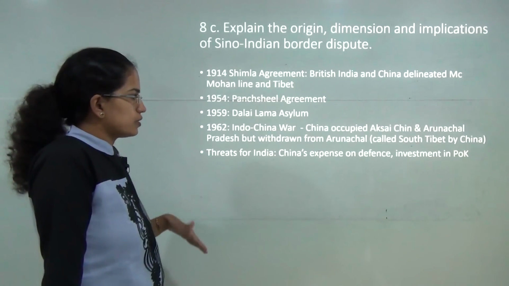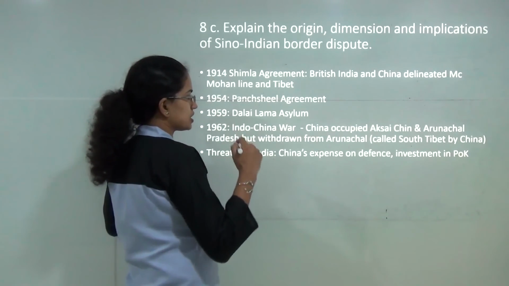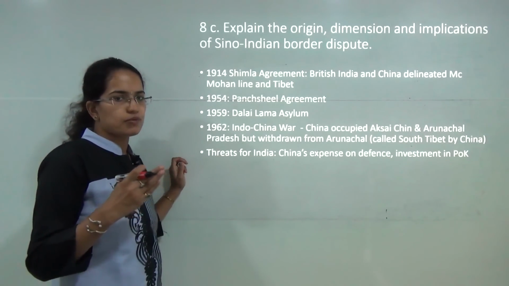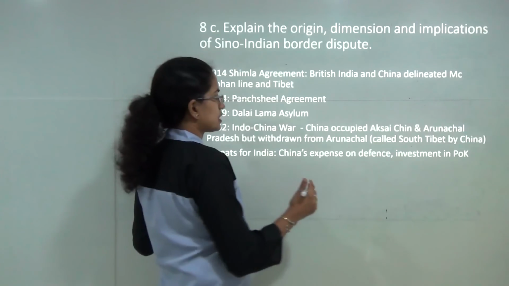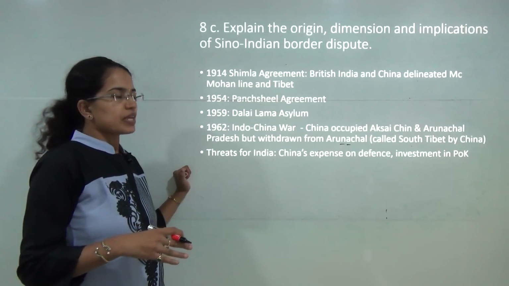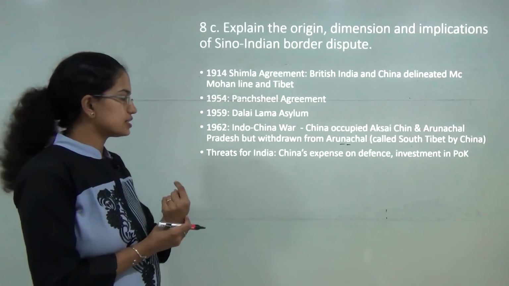In 62, the Indo-China war, and how China occupied the regions of Aksai Chin and Arunachal Pradesh, but finally China had to withdraw from Arunachal Pradesh. However, China still calls Arunachal Pradesh South Tibet, and it believes that Arunachal is a part of Chinese territory.